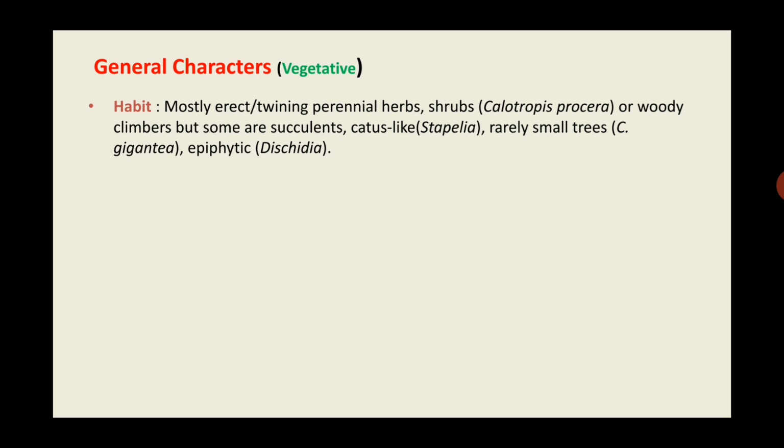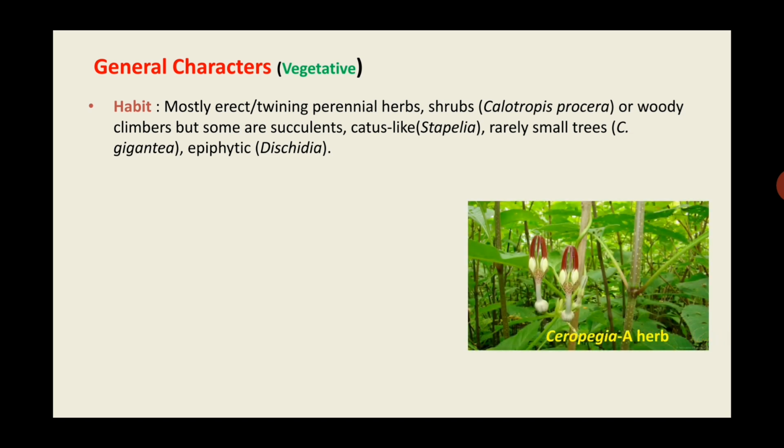So we know that succulent means the plants which store water in their organs, and the organs become fleshy because of the storage of water. Then cactus like plants are also there, for example Stapelia. Rarely there are small trees like Calotropis gigantea. Then there may be some epiphytic plants like Dischidia.